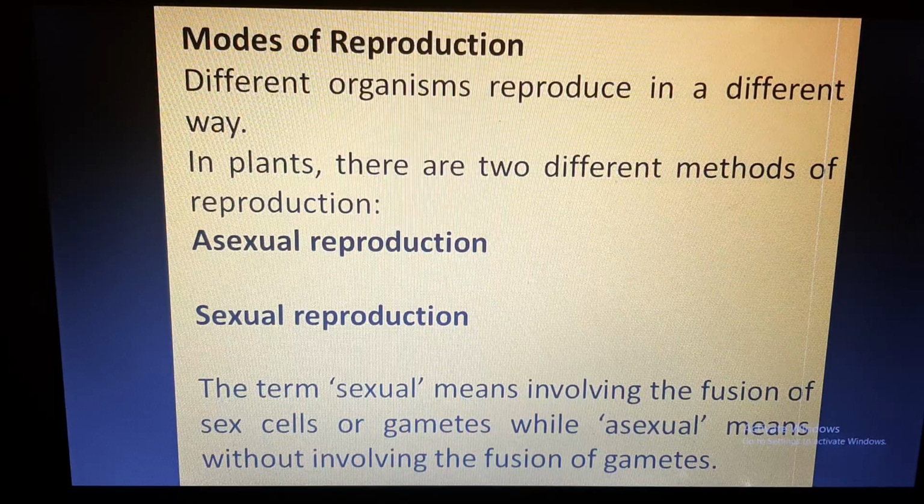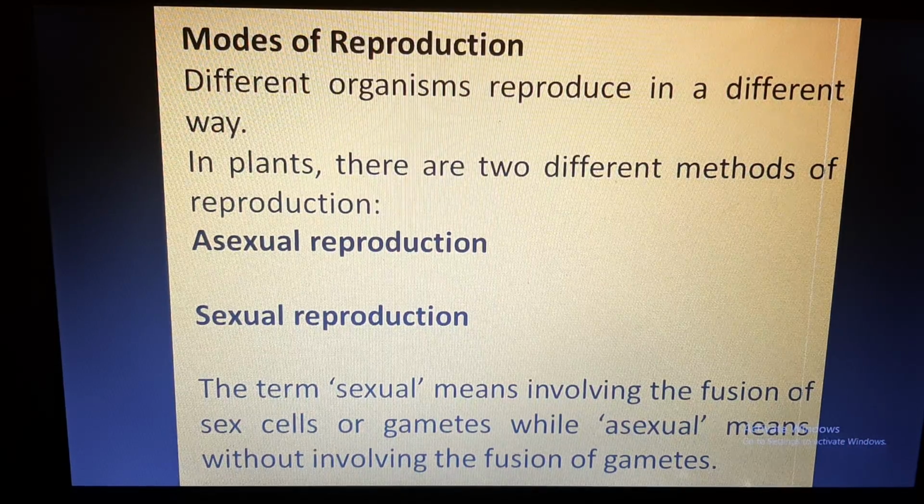While in asexual reproduction, fusion of gametes does not take place because here only a single parent is required. Neither male nor female is required. Only one parent is required. Therefore, this is called asexual reproduction.